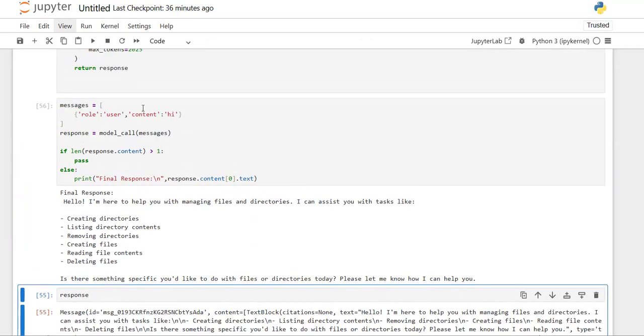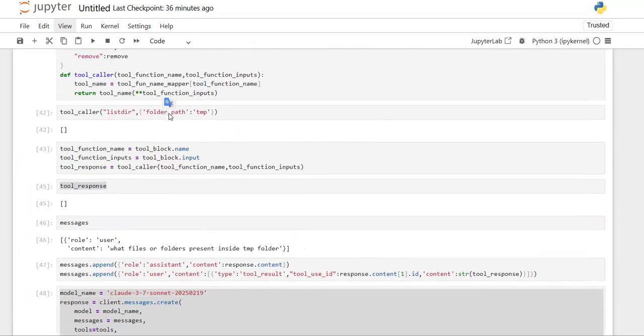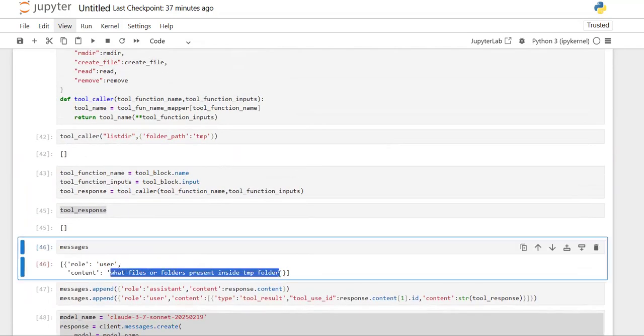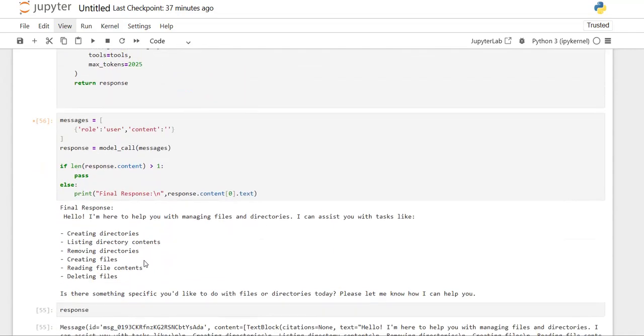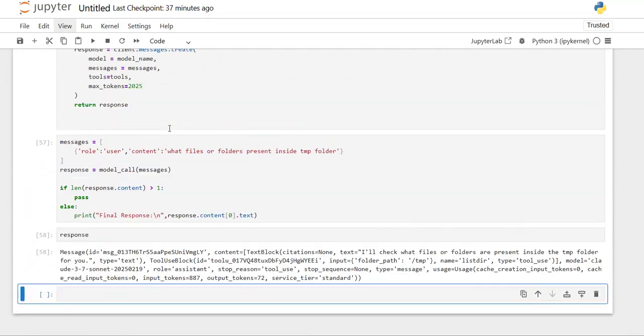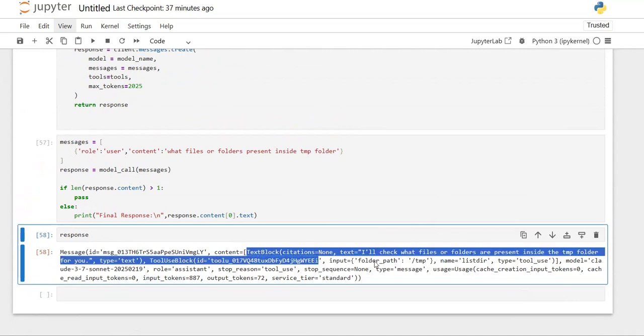Let's say my request is, what files or folders are present in this temp folder? Let's see how the response will be. The response will contain content that is a list of two values: one is a text block and one is a tool block.